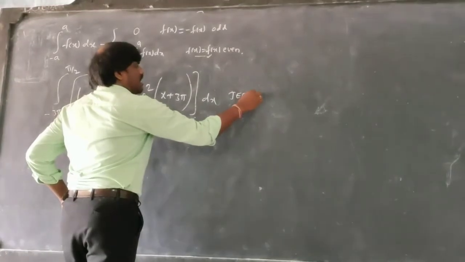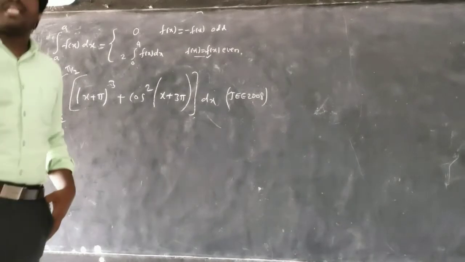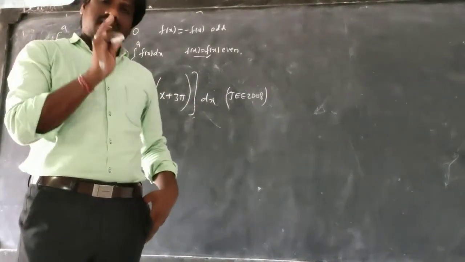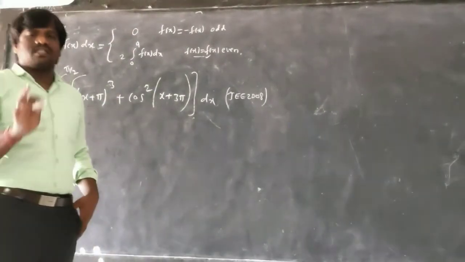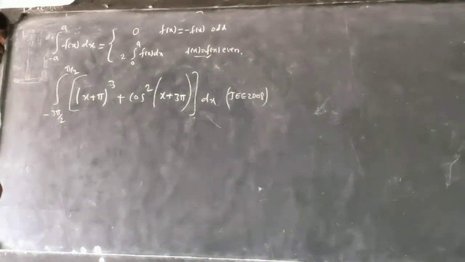So this is the question asked in JEE 2008 based on even odd function. Today I will explain the even odd property, the whole thing will be the even odd property. And then after that the Leibniz rule, and then we will have periodic function. This is the end of the topics.